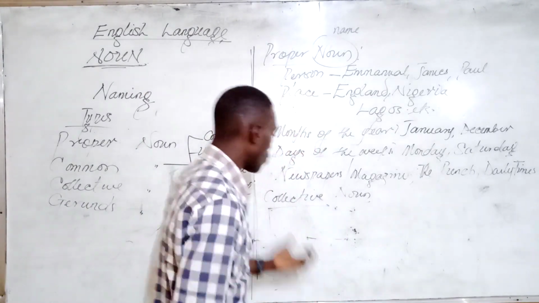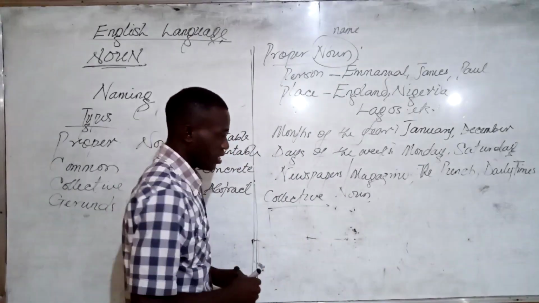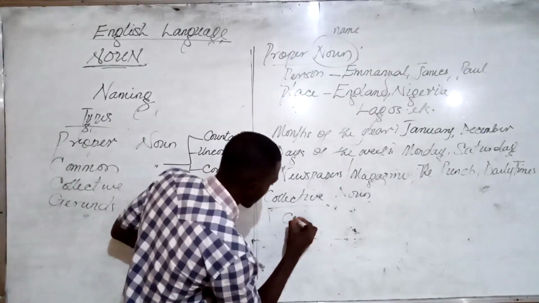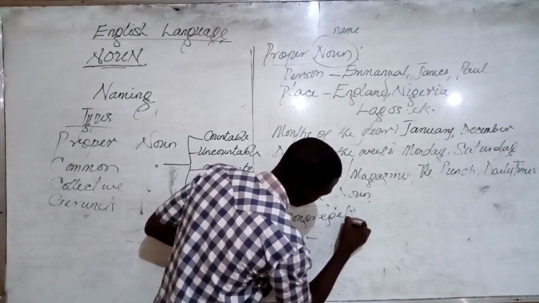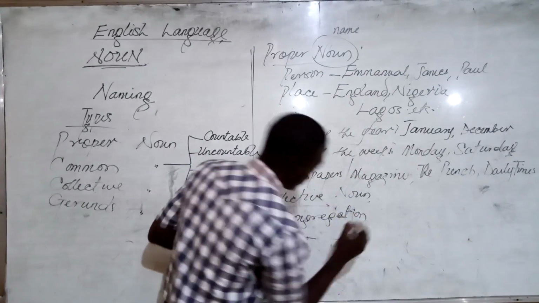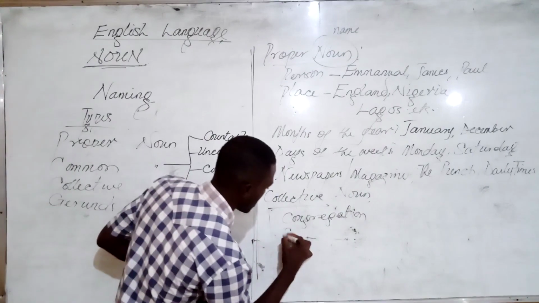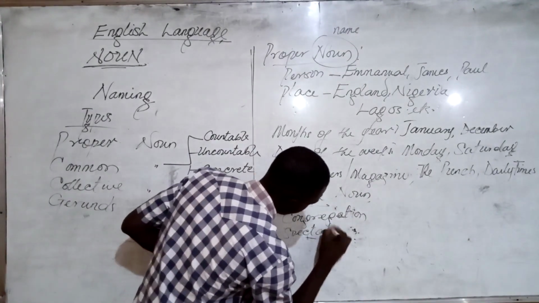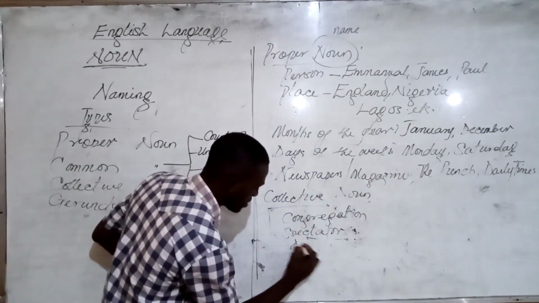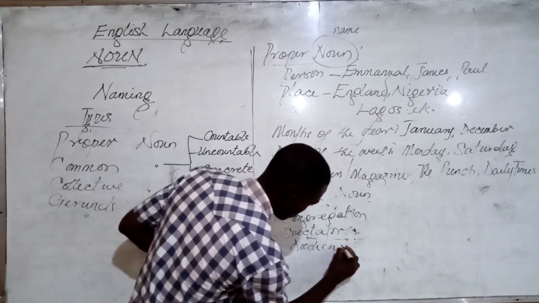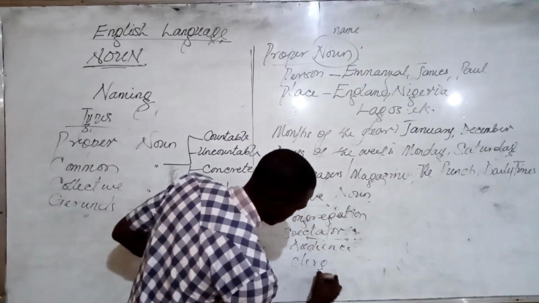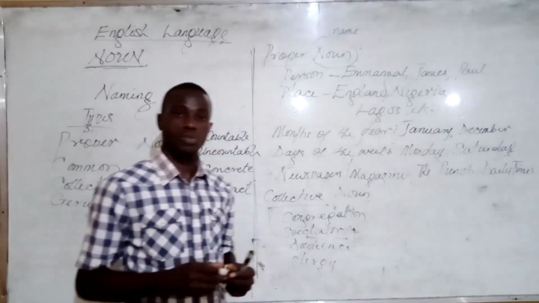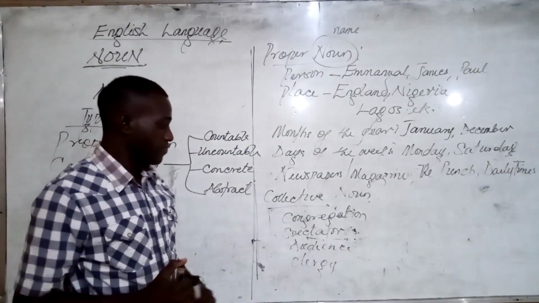You understand? So, for example, in the church, we can have a congregation of people. On the pitch, we have spectators or audience. We have clergy, referring to pastors, priests, and the rest of them.